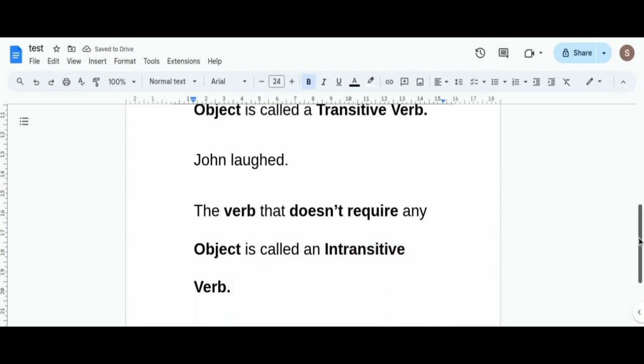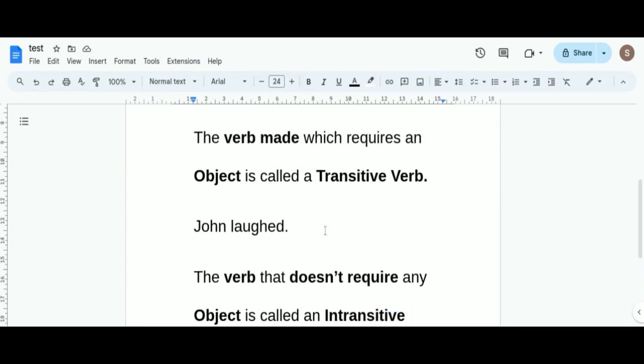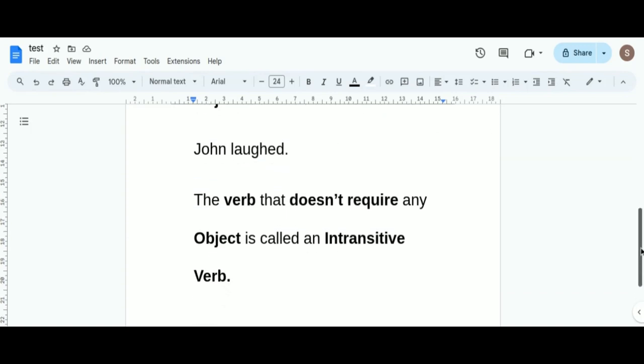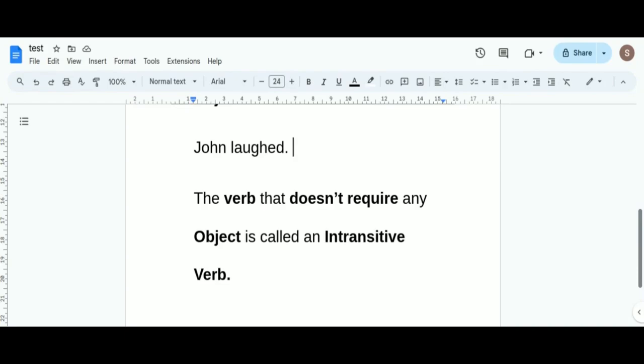So there are two types of verbs, transitive verb and intransitive verb. Transitive verb requires an object and intransitive verb does not require any object to complete a sentence.